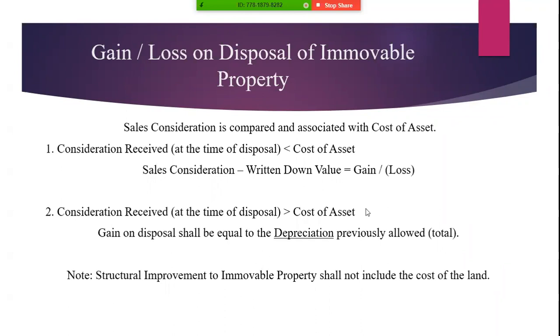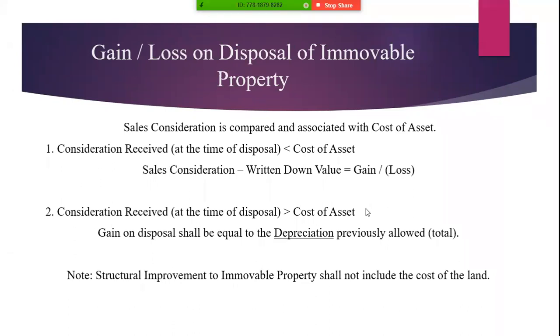It's an open question to anyone again. Can anyone tell me what is the formula of written down value? How do we calculate written down value? The written down value is calculated by cost minus accumulated depreciation. Thank you so much. Correct.